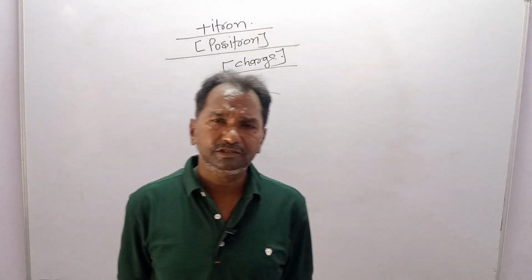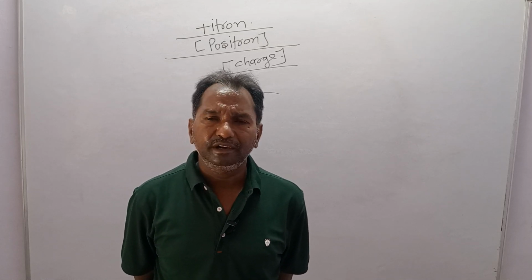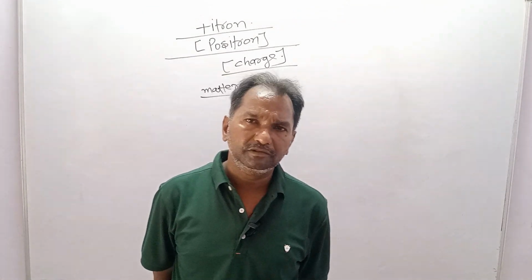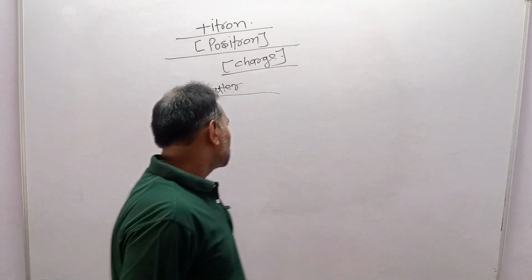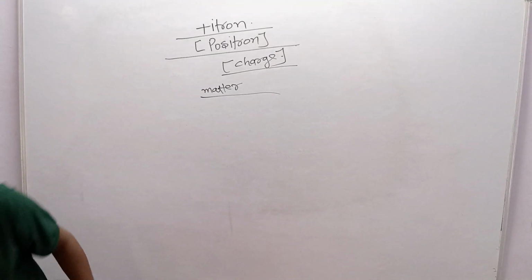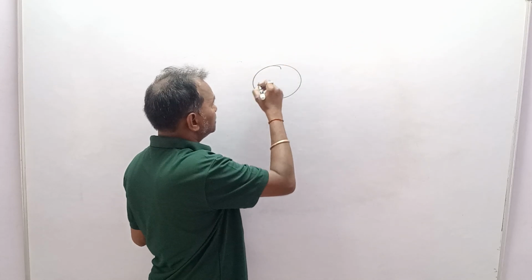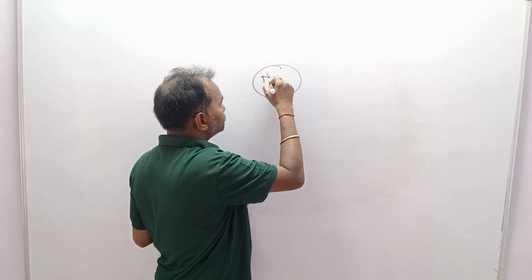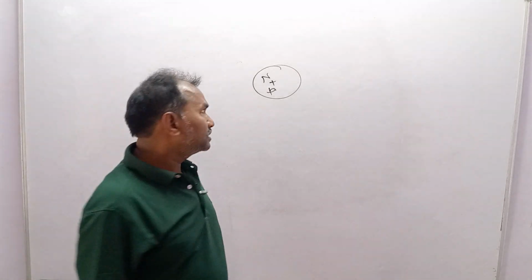Dear students, I have just said that the fundamental particles are electron, proton and neutron. If you talk about the atom, there is a nucleus. The nucleus consists of neutron plus proton, which is why it is said to be the nucleon.